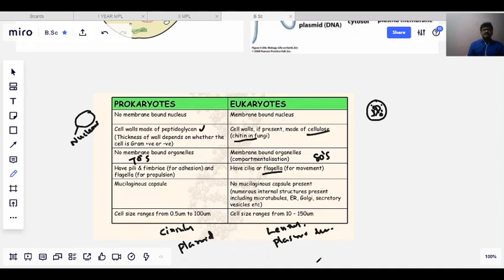So students, I think you understand the differences between prokaryotes and eukaryotes in this class.